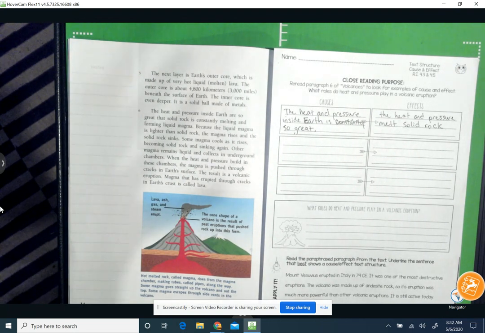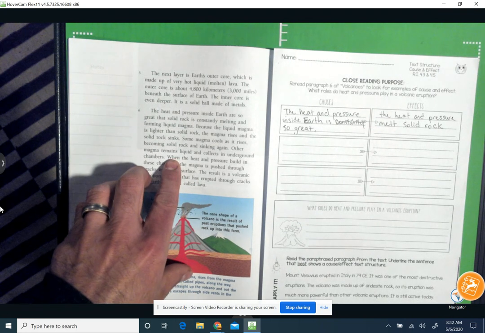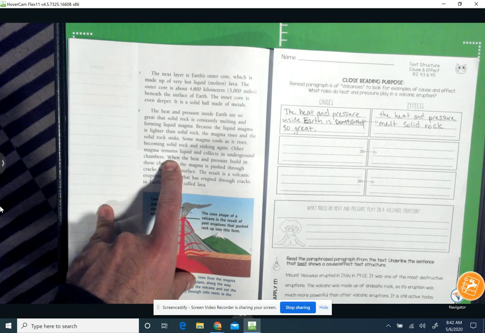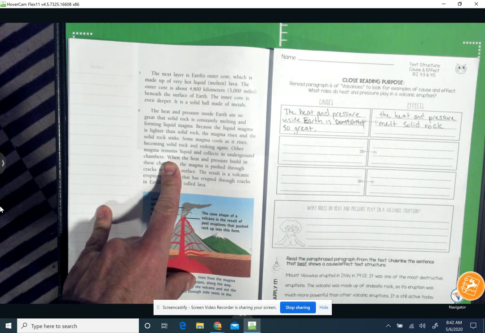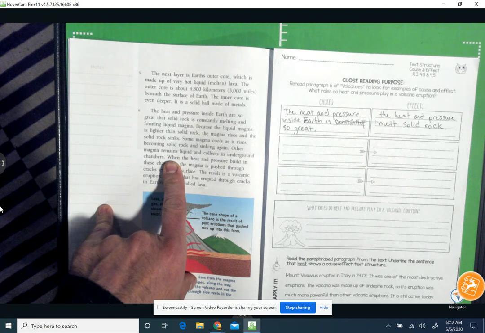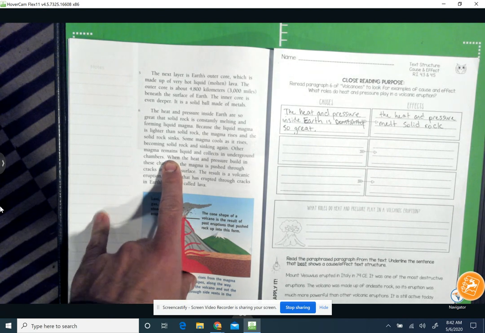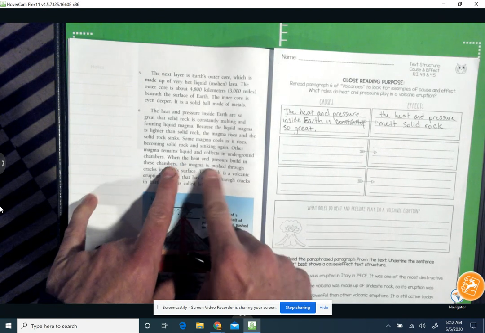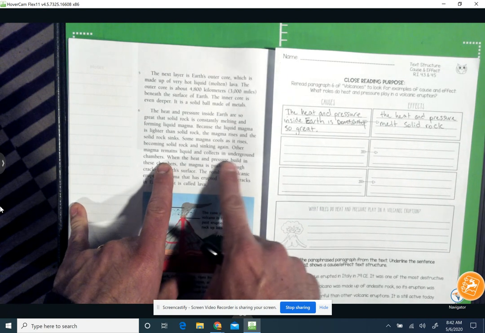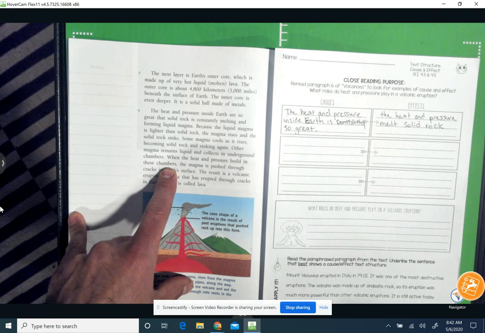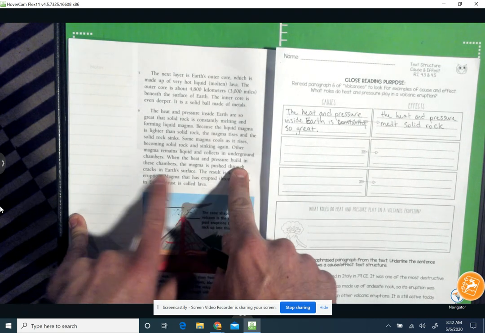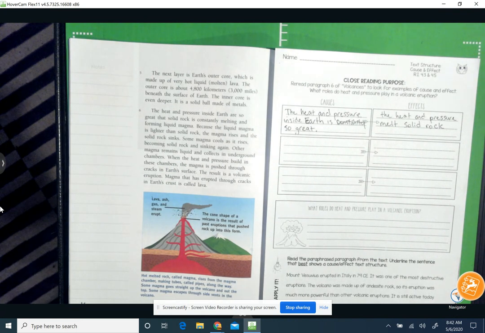When the heat and pressure build in these chambers, the magma is pushed through cracks in the Earth's surface. So, here we have the word, this clue word, when. Okay. When a sentence starts off with the word when, I can anticipate that it's going to give me something at the end of the sentence, a consequence or an effect because of what happened at the beginning of the sentence. Well, in this case, at the beginning of the sentence, when the heat and pressure build in these chambers, that's what happened in the beginning of the sentence. Well, what happens at the end? The magma is pushed through cracks in the Earth's surface.